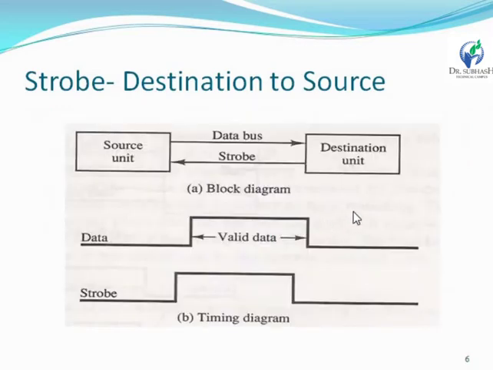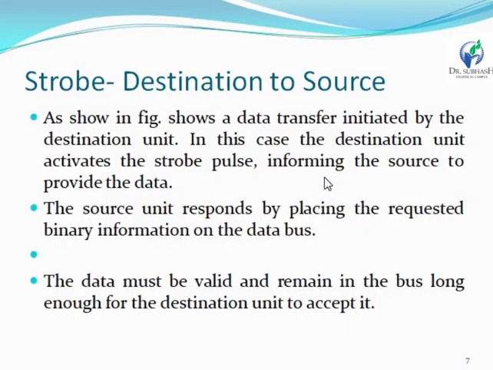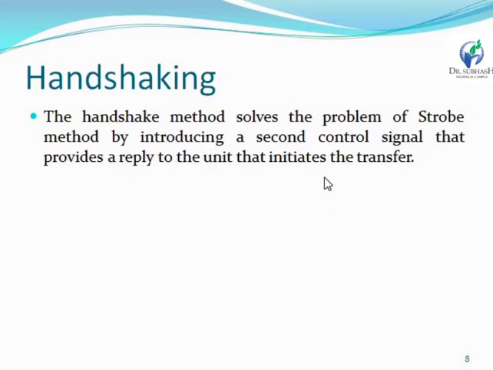In short, we can explain it like this. How does the strobe work from destination to source? The destination unit will generate one signal, named the strobe. The signal will be transferred to the source unit. Then the source will transfer the data on the data bus to the destination unit. But here we cannot provide an acknowledgement signal. So this is one problem of the strobe signal: it does not provide an acknowledgement signal.